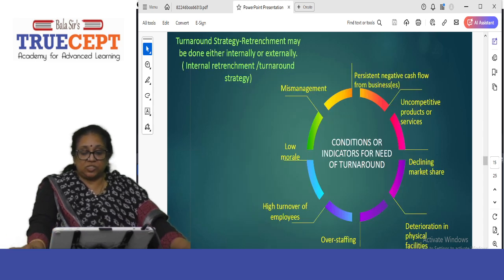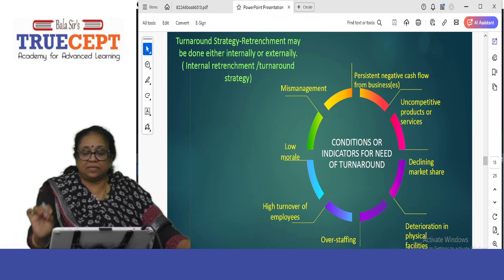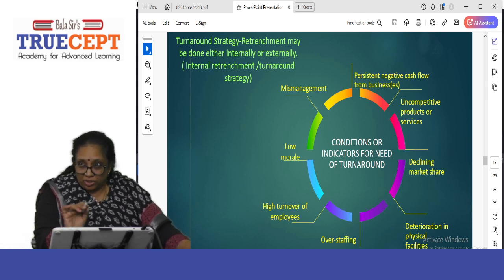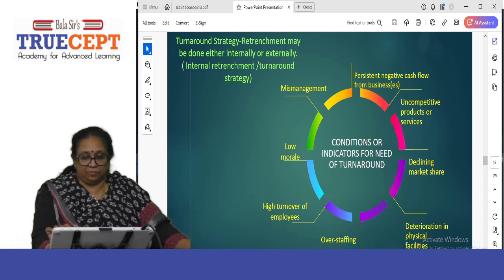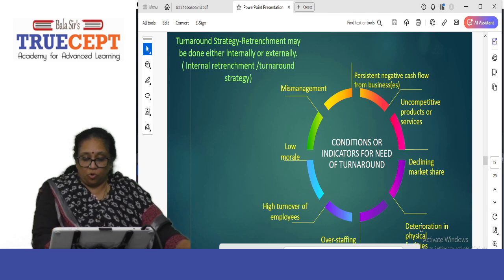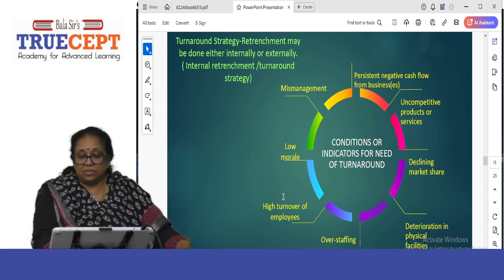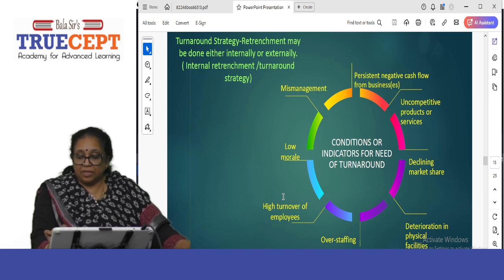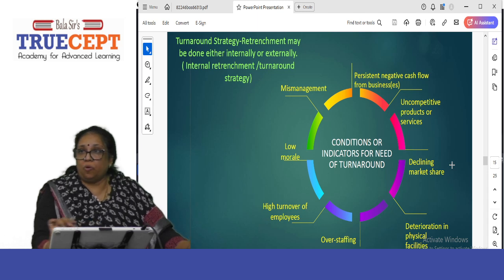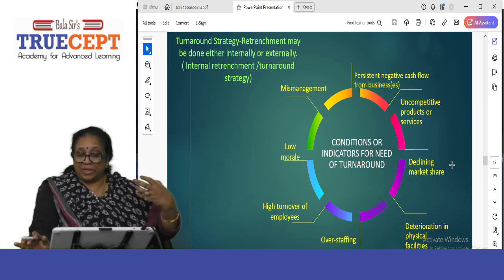When you see the conditions, these are indicators for the need of turnaround. See, already it is there. You have to write since Synergy Limited is suffering from, see, these are all the keywords you have to look out for. Persistent negative cash flow from businesses, already there. Uncompetitive products or services, but that is not there. Declining market share was there in your question. Deterioration in physical facilities. Overstaffing. High turnovers. Here we had low morale. In your question, there were three things. Persistent negative cash flow from businesses. Declining market share was mentioned. Low morale was mentioned.